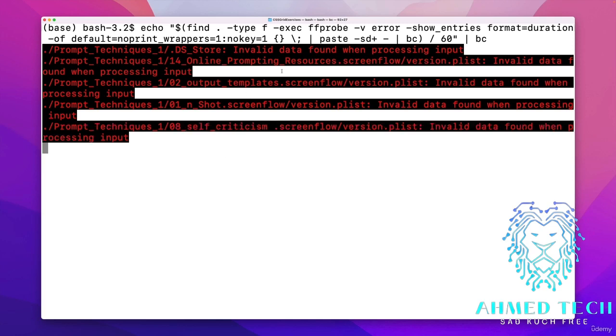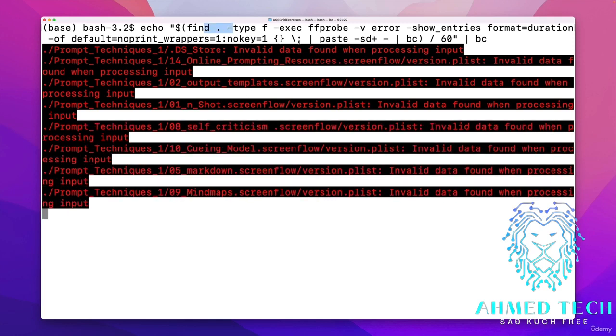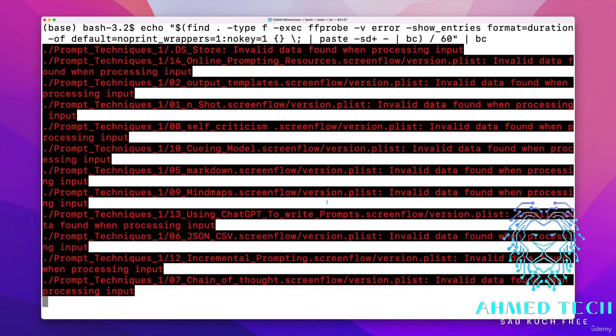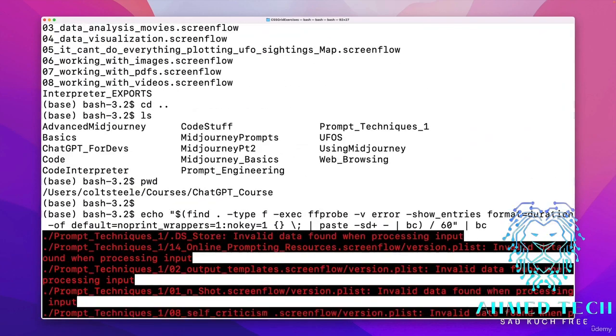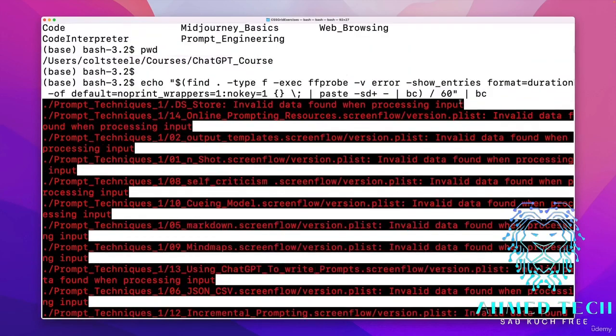And it's unhappy because the way that it's doing find right now is that it's just taking every single file. So it's not going to work. I want it to only work with the MP4 files because this tool, ffprobe, I believe works only with video files, but it's finding a bunch of weird files like a DS_Store file, a bunch of ScreenFlow files, right? All the files that I've made that are not videos.